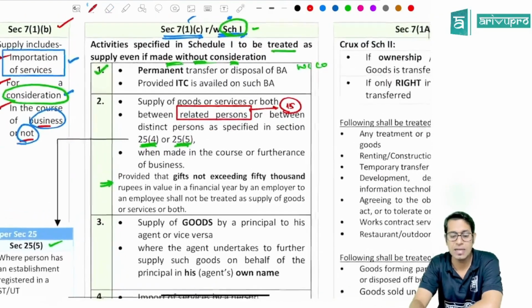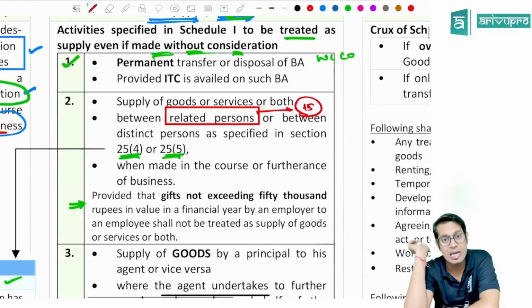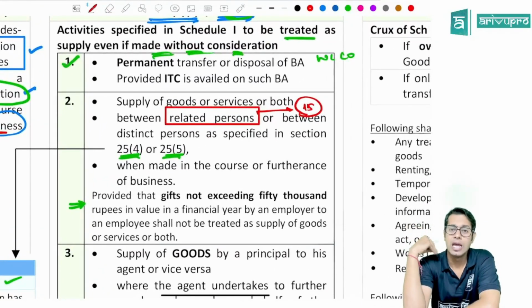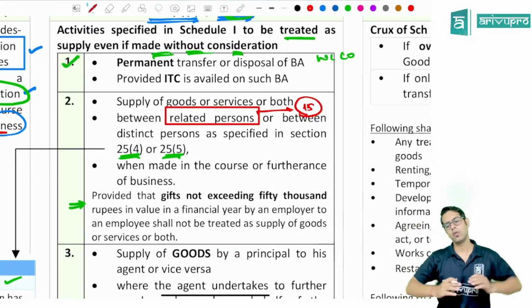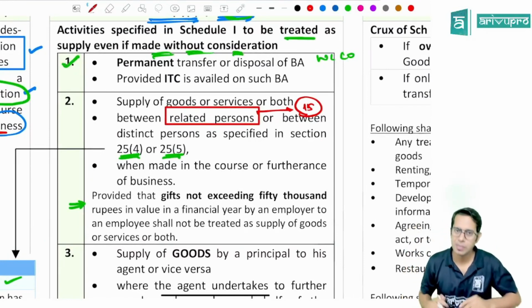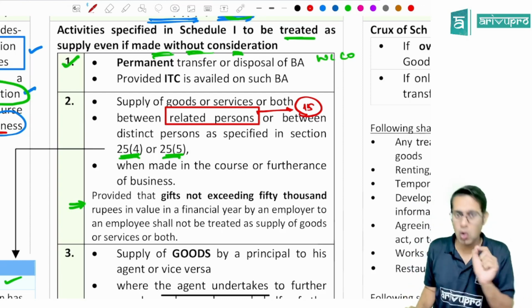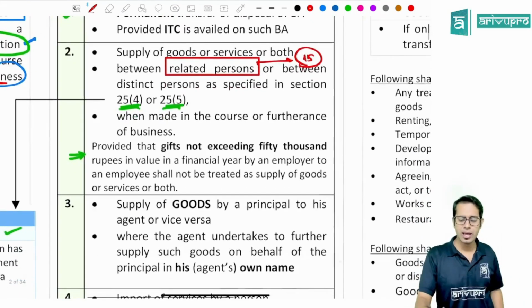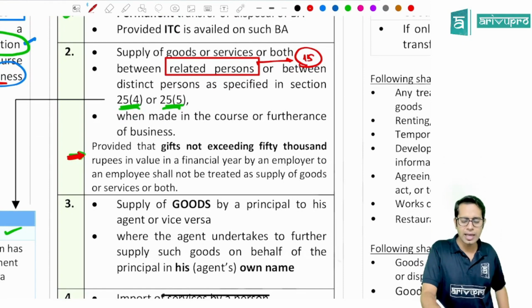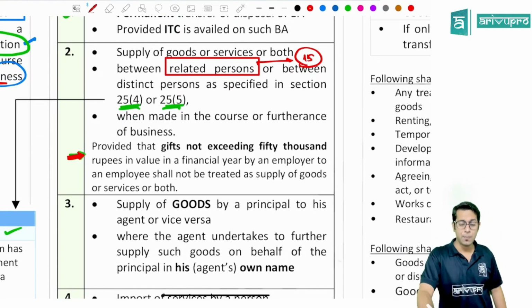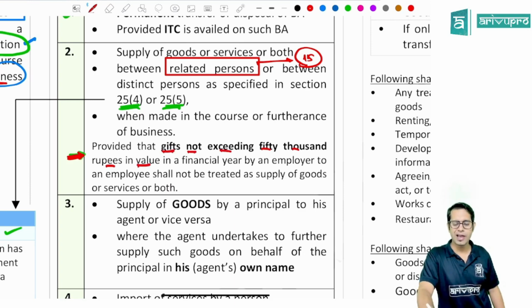In this case, if I give anything to my employee free of cost, I am an employer, then that particular thing also will be treated as supply. But however, there is a proviso which they have given. There is one benefit or exclusion. They are telling, provided that gifts not exceeding 50,000 rupees in value in a financial year by the employer to the employee shall not be treated as supply of goods or services or both.